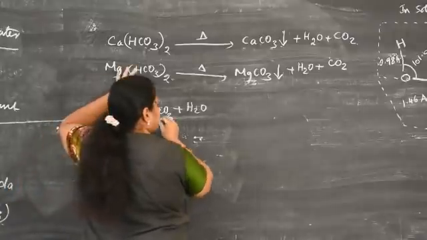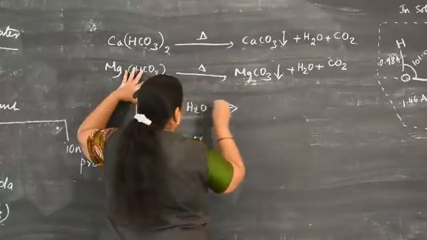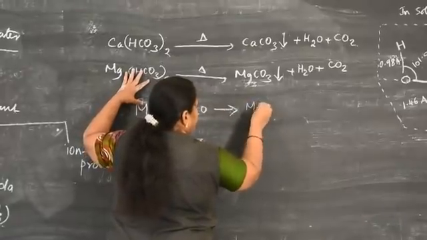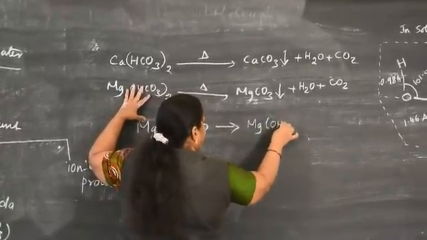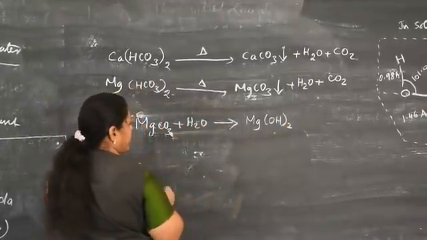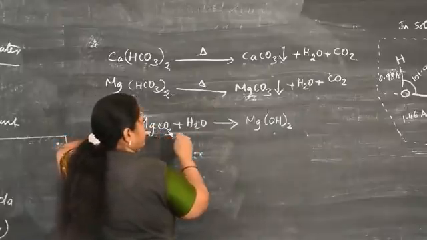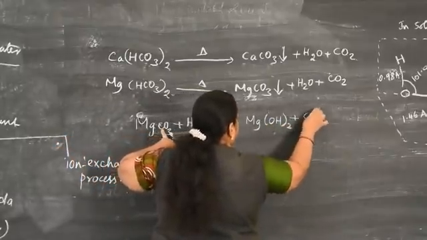What happens is this magnesium carbonate hydrolyzed with water is converted into insoluble magnesium hydroxide, along with carbon dioxide.